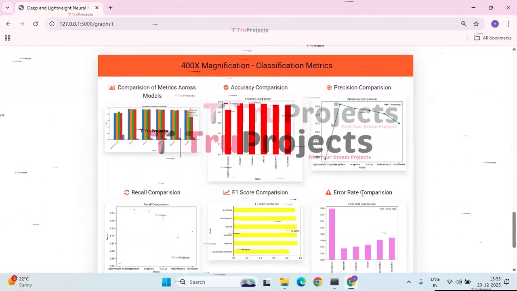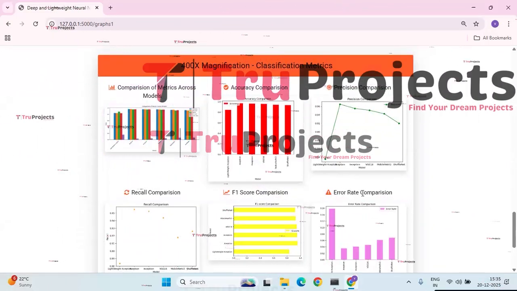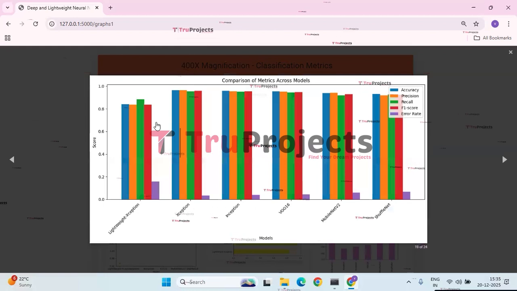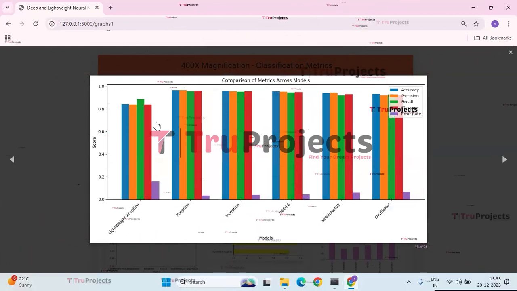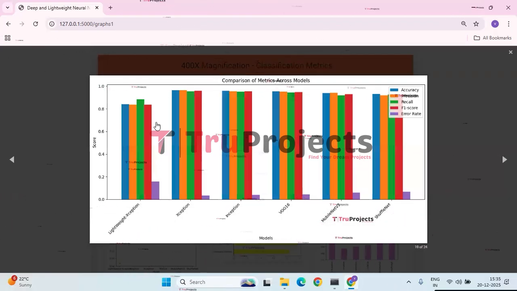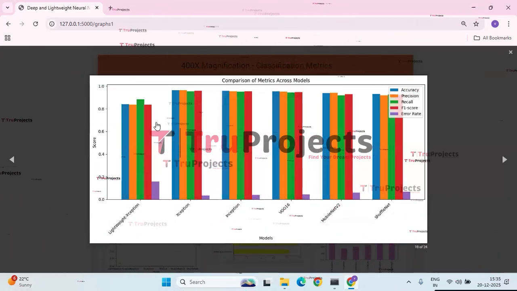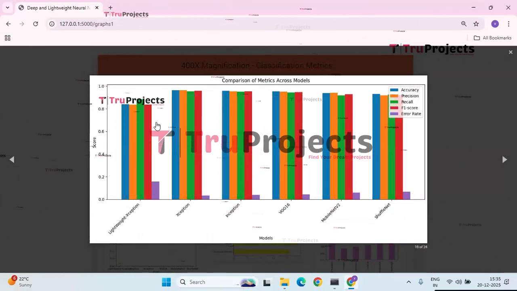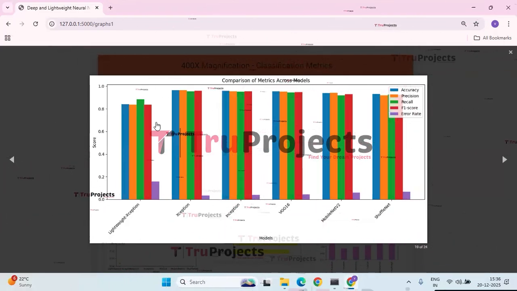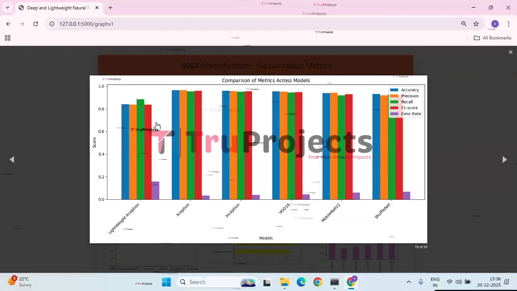Now we have the 400x magnification classification metrics graph. First, we have the comparison of metrics across the models graph. This graph compares accuracy, precision, recall, F1 score, and error rate across different deep learning models. Xception, Inception, and VGG16 achieve the best overall performance with higher scores and low error rates. Lightweight Xception and ShuffleNet have shown comparatively lower performance and higher error rates.